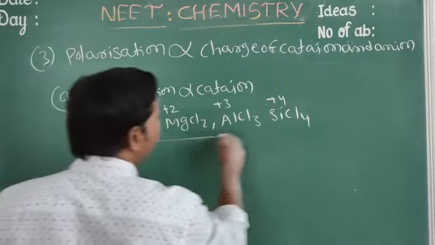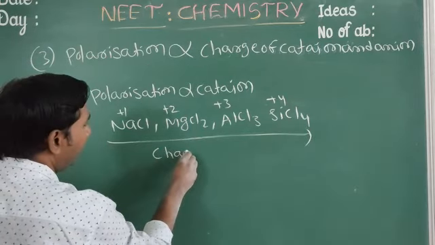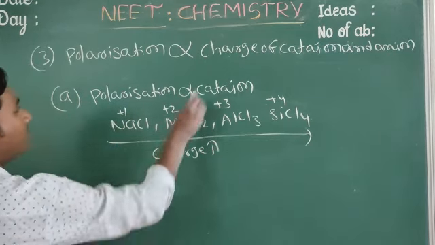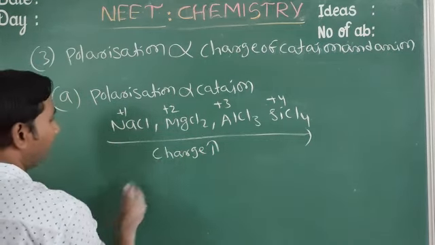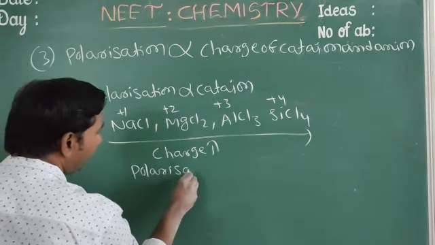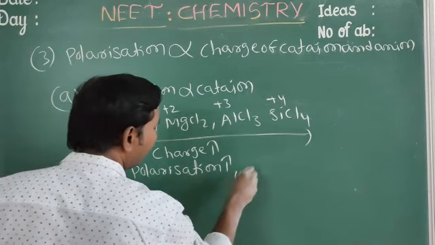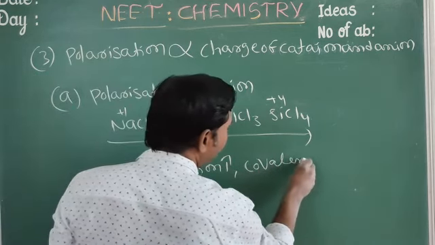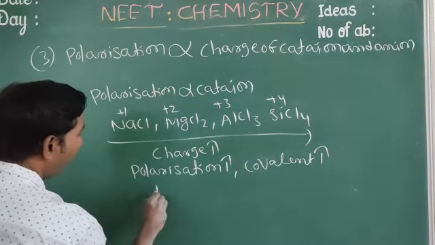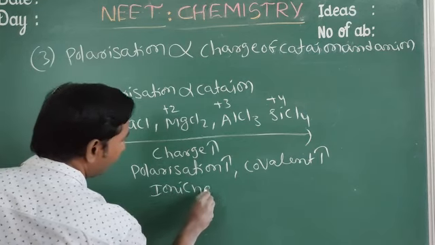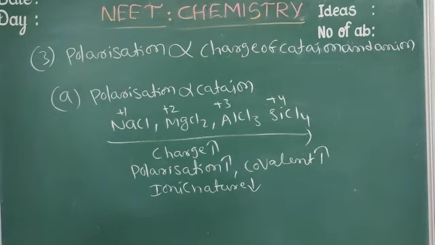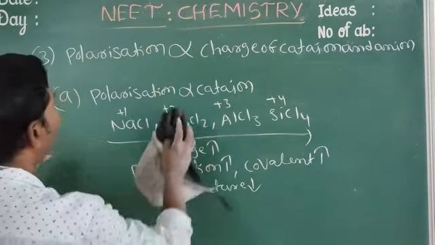Charge increases, which means polarization increases. Why? Covalent nature increases, ionic nature decreases. So polarization is directly proportional to the charge of the cation.